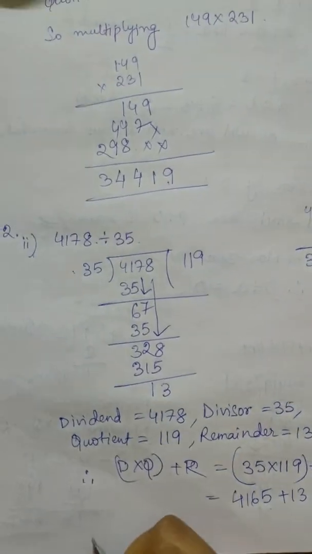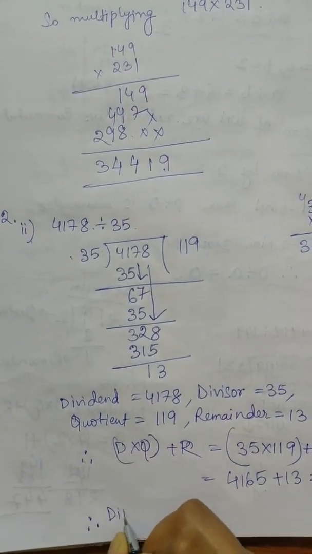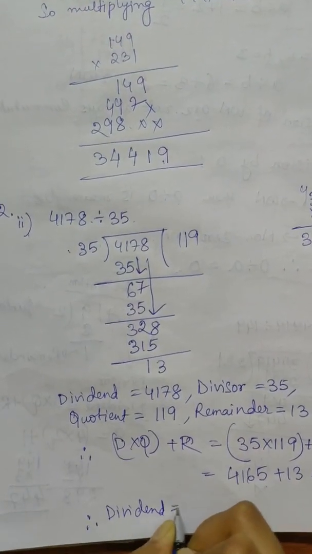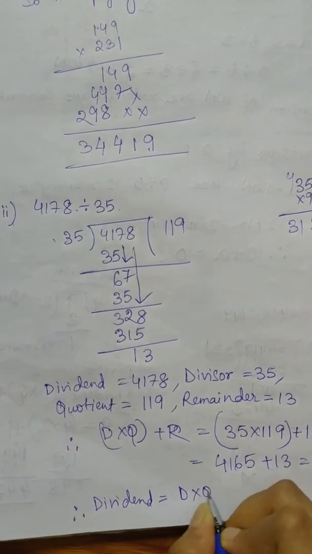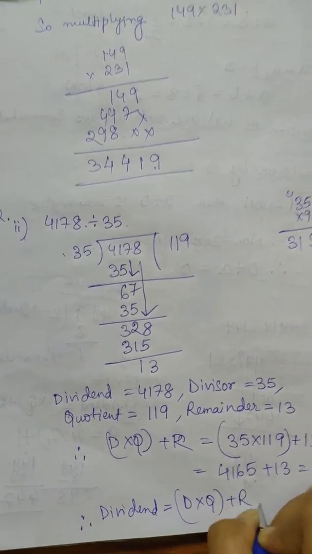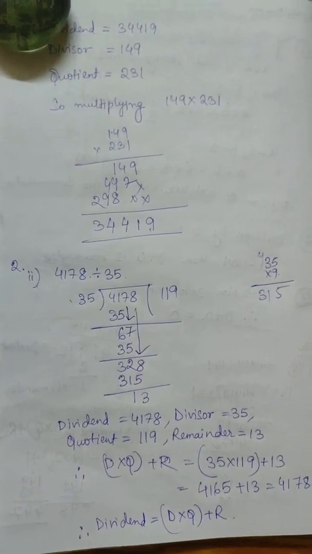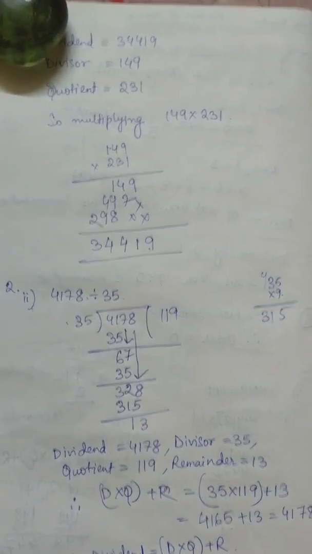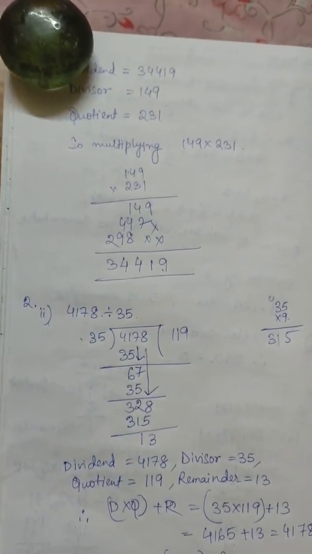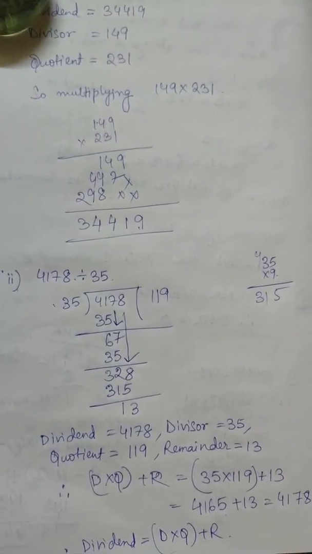So therefore we can say that dividend is equal to divisor into quotient plus remainder. So we have calculated this and checked our answer. Now moving on to the next one, I am taking sum number 3.